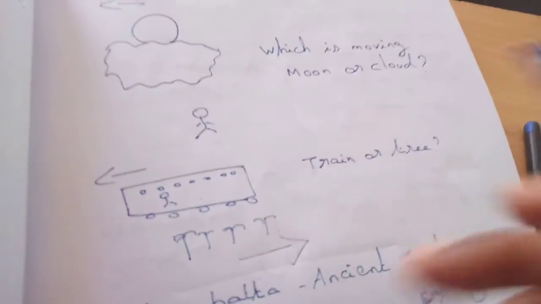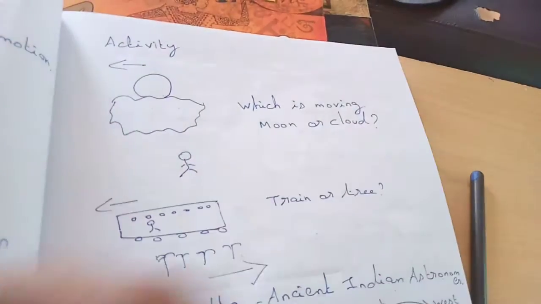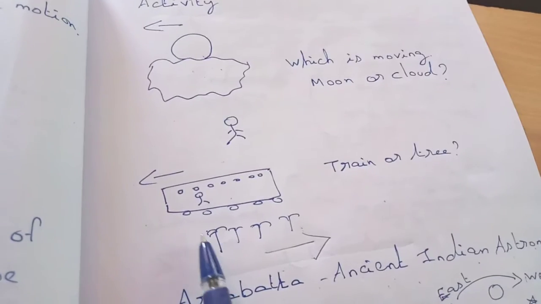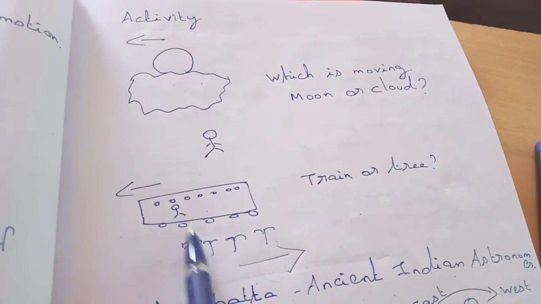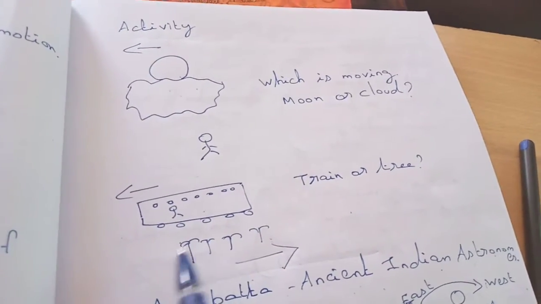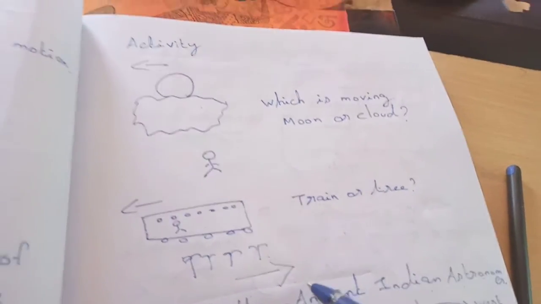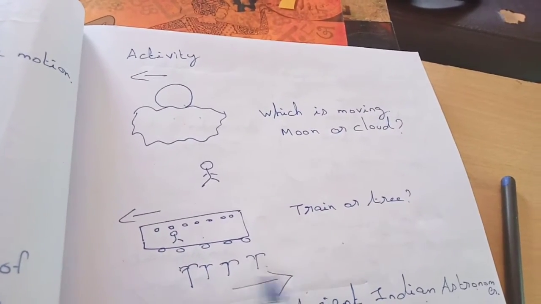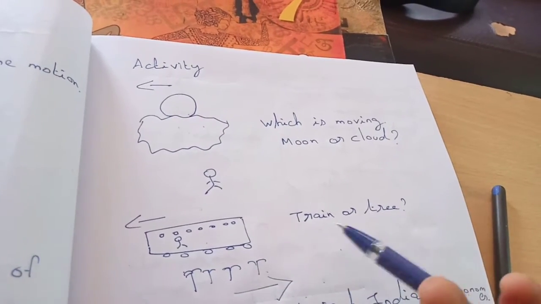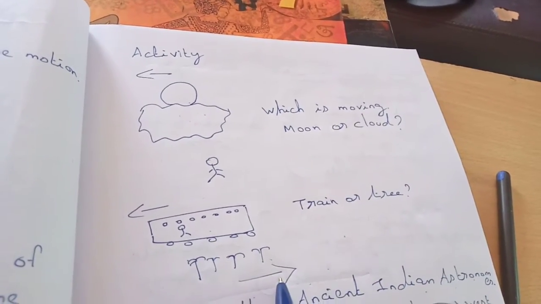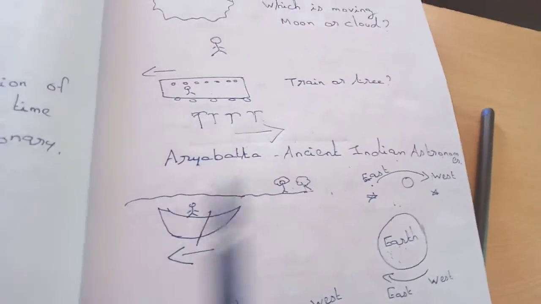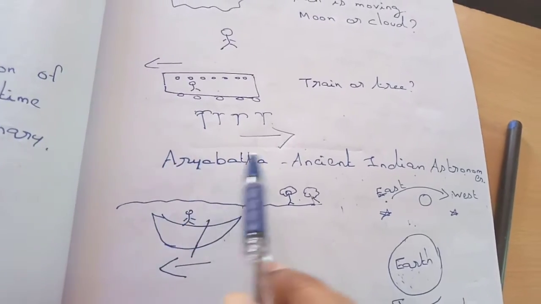Okay, so whenever an object is moving in some direction, other things will seem to move in the opposite direction. Again, if you are going in a train, if your train is moving towards the left side, you will find that the trees are moving towards the right side. But actually that's not the truth. The trees are not moving, only your train is moving. But you will feel that the trees are moving in the opposite direction. That's not true.